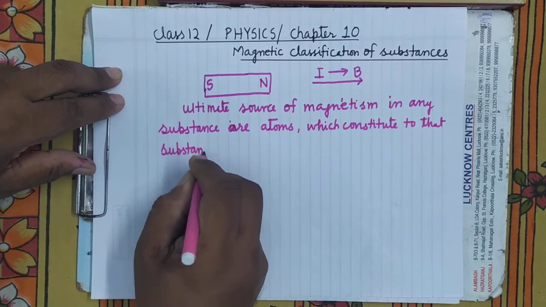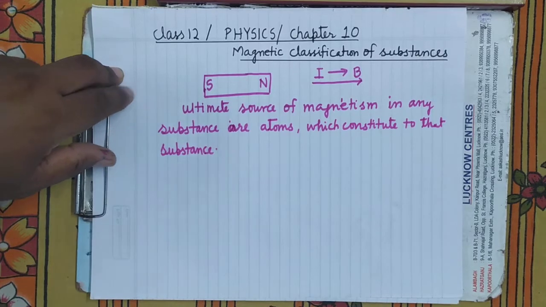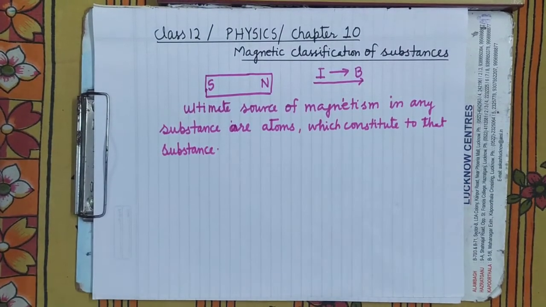This is the ultimate source of magnetism in any substance.